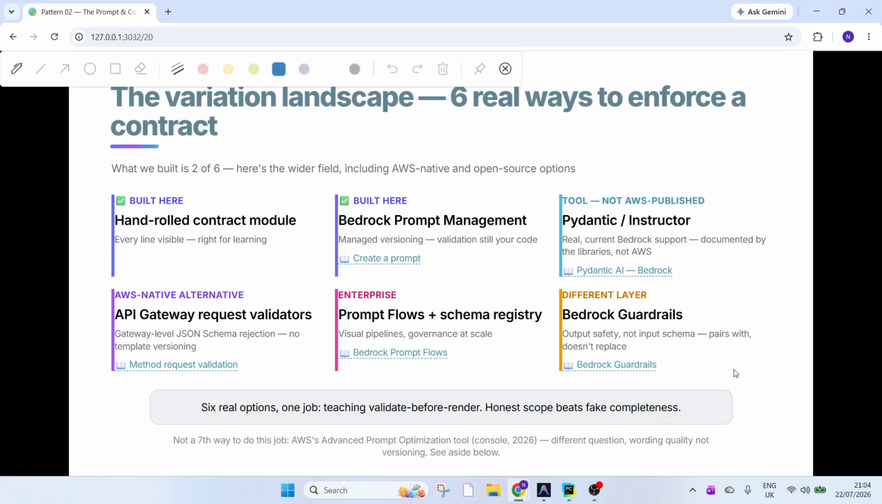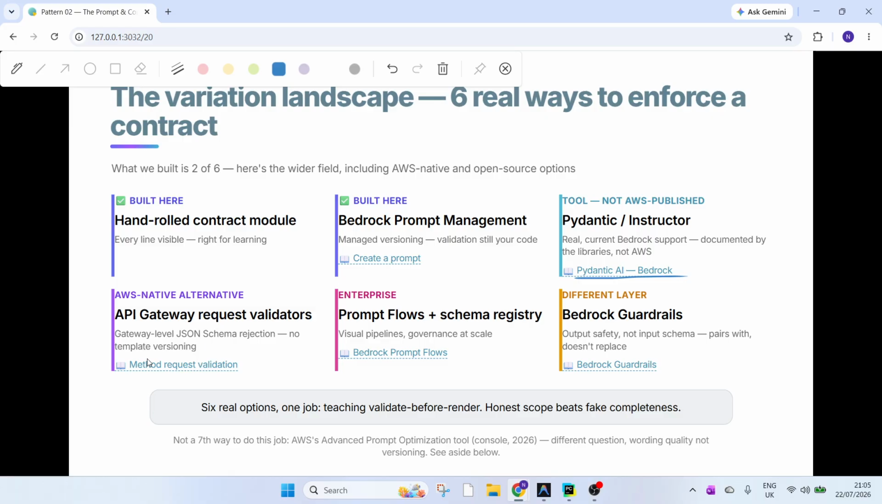Honest disclosure before we move to cost. What we built is two of six real ways to enforce a contract on AWS. Picking two doesn't mean the other four are worse. They were just out of scope from a learning and build point of view, but I want to give you the picture. There's Pydantic or Instructor API support with Bedrock. I would request you to refer to the video link provided here. You can go to those documentation.